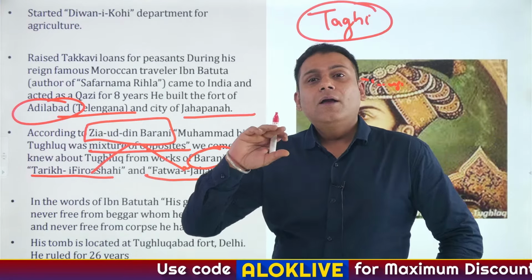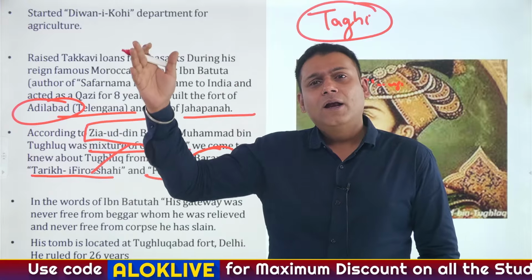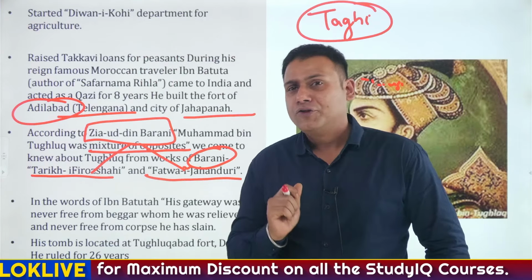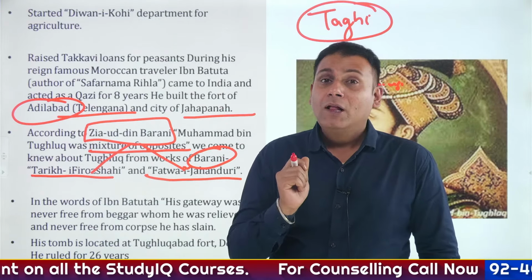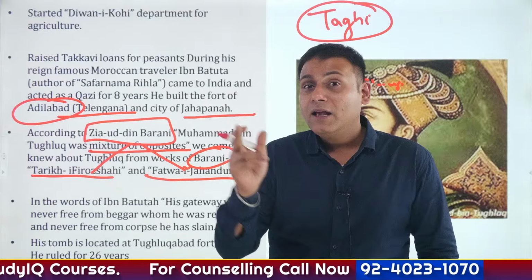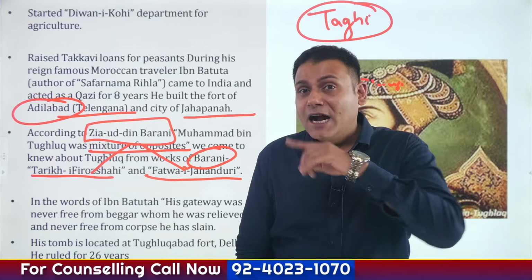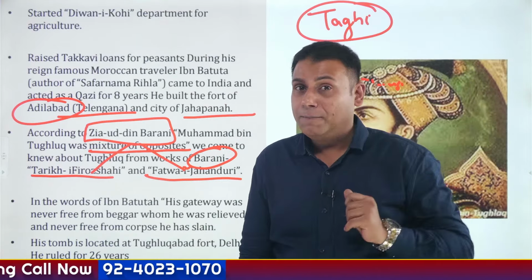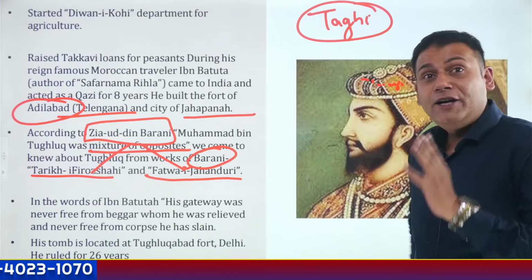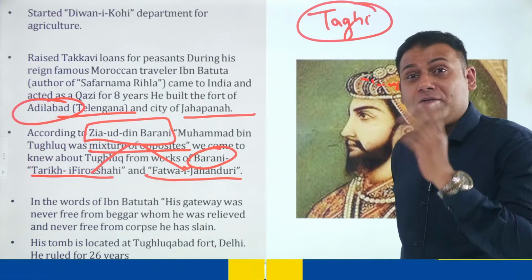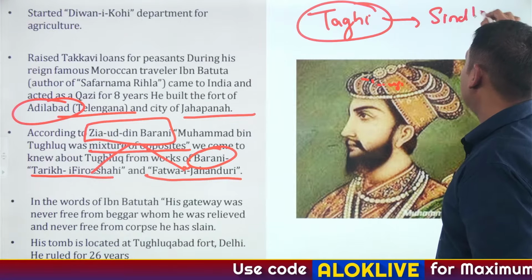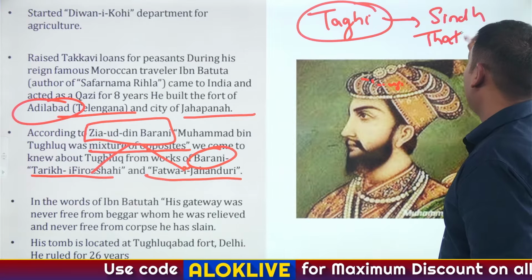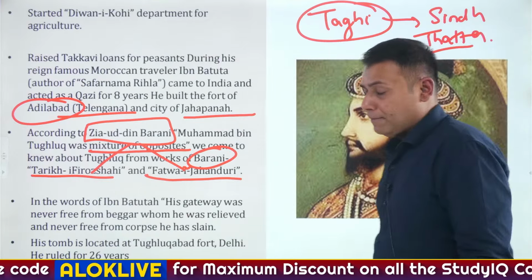So immediately he changed his plan, and rather than going to Delhi, he started moving towards the region of Gujarat. And when he started moving towards Gujarat, what happened? Taghi comes to know about this, and Taghi runs away from Gujarat and starts moving towards the region of Sindh. Now Muhammad bin Tughlaq decided to chase this person in Sindh. So Taghi moved towards Sindh, precisely the region of Thatta, near Sindh.